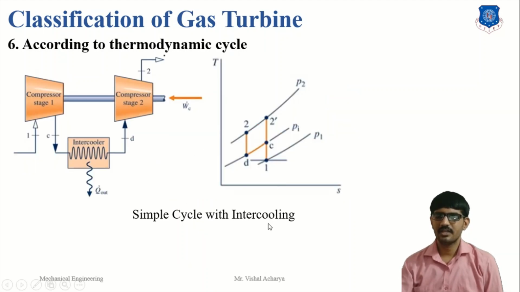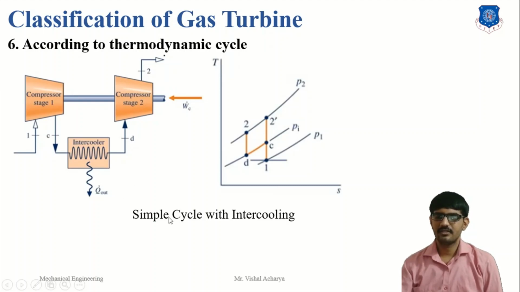Next is the simple cycle with intercooling. Here we use an intercooled turbo compressor. First stage compression, then cooling of the air, and then compression again. So the work required for compression is less compared to the simple cycle. Here first compression, then again cooling, and then the compression process. So the compressor work is reduced.